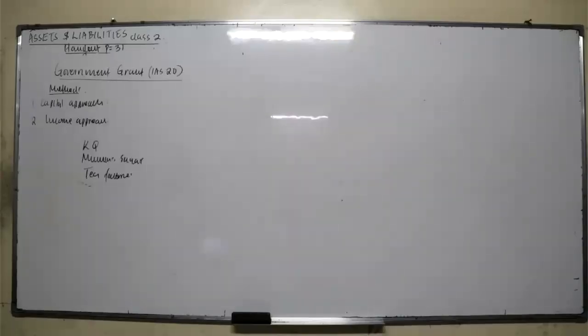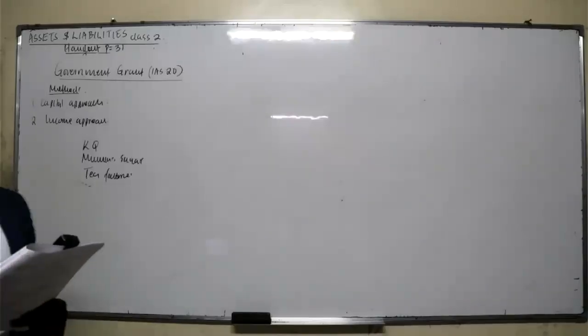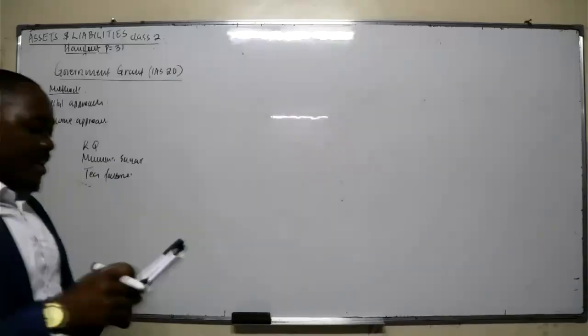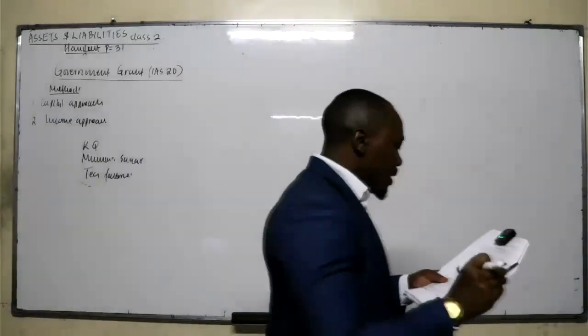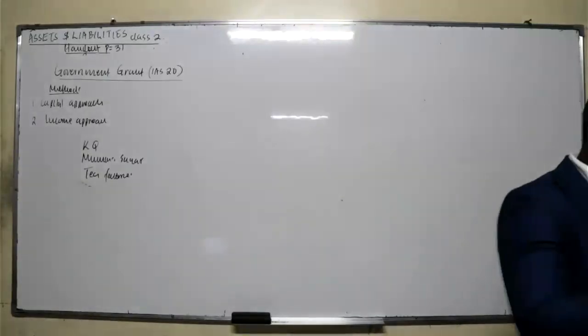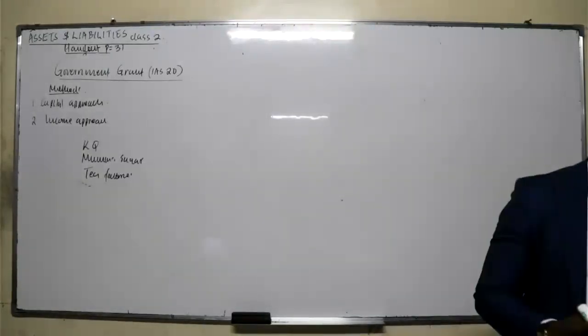Now, when should you recognize a grant? Because there is a difference between a promise and a fulfilled promise. So when the government promises you something, as an accountant, there is a time you need to recognize it, and sometimes you assess and see that what you are being promised is just a promise. So there are some conditions for you to recognize that. So now let's look at circumstances under which government grants should be recognized in the financial statements.